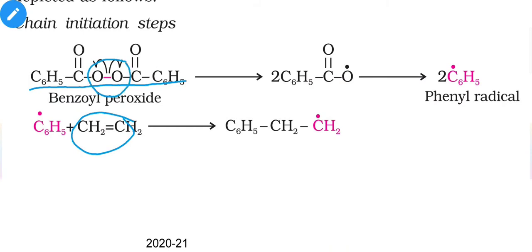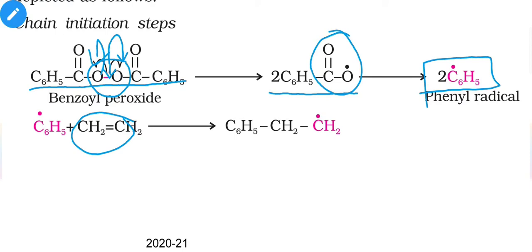When this bond breaks, both of the oxygens get their electrons because of equal electronegativity. So because of the same electronegativity, we will get two molecules, and they will behave as free radicals, and they will help to initiate the polymerization reaction. CO2 molecule will be removed from it, so we will get phenyl radical.